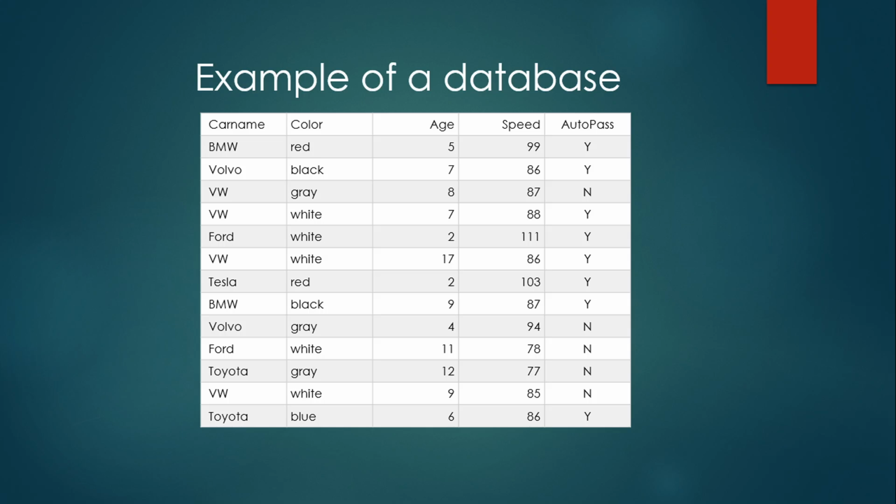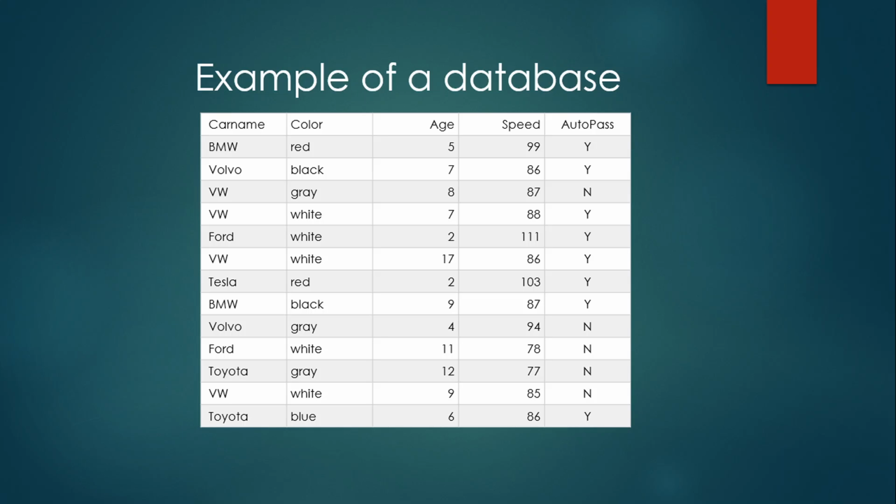Let's see another example of a database. This sheet contains five columns: car name, color, age, speed, autopass, and there are several rows. Car name BMW, color red, age 5 years, speed 99 kilometers, autopass yes.